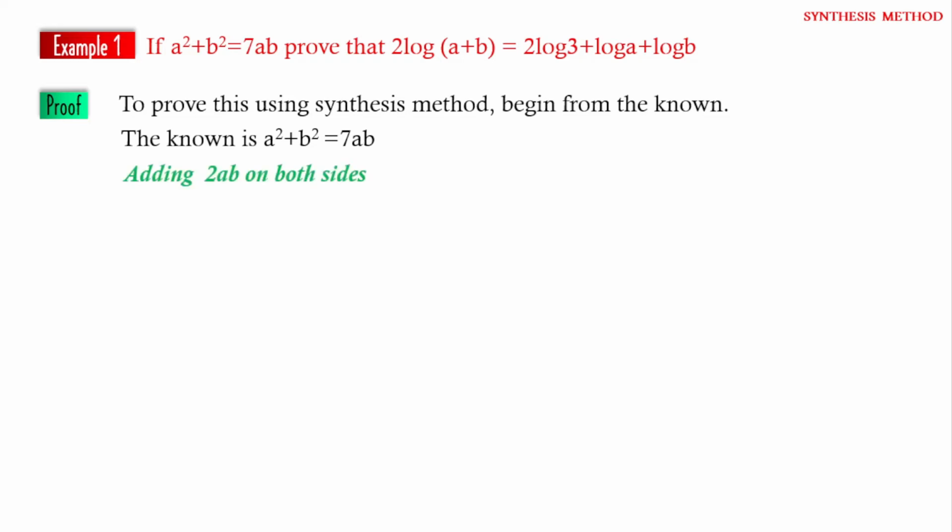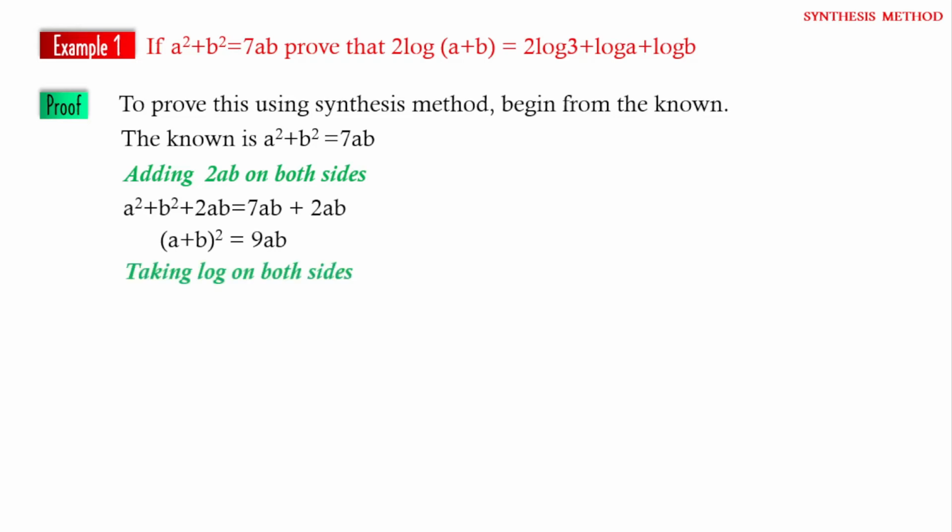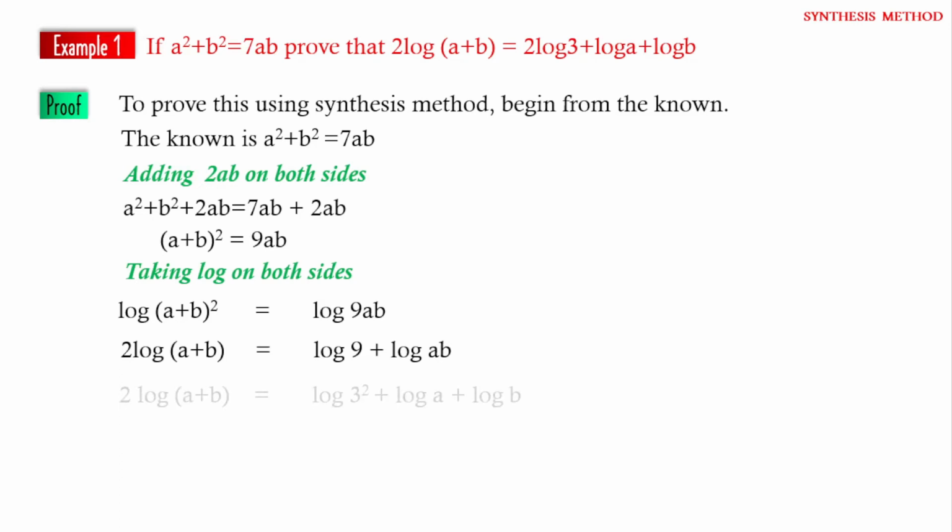Now adding 2ab on both sides, we have a square plus b square plus 2ab is equal to 7ab plus 2ab. Now (a plus b) whole square is equal to 9ab. Taking log on both sides, we have log of (a plus b) whole square is equal to log of 9ab. Using formula of logarithm, we can get 2 log of (a plus b) equal to log of 9 plus log of ab.